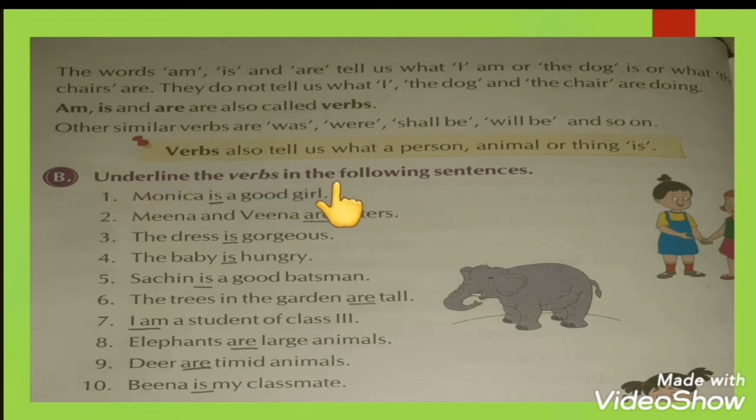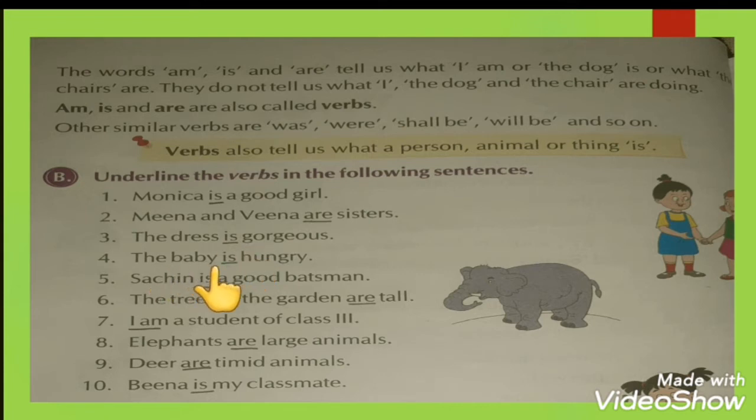Underline the verbs in the following sentences. In these following sentences we have to underline the verbs. Monica is a good girl. So in this sentence, is is the verb. Meena and Veena are sisters. Here are is the verb. The dress is gorgeous. Here is is the verb.